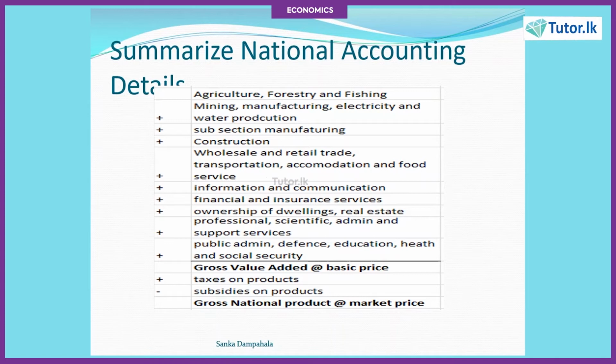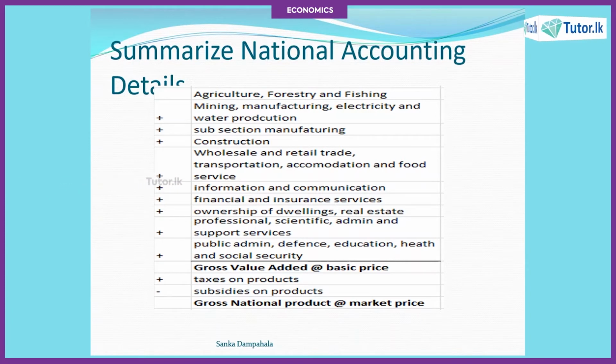If you look, you will see a lot of industries here. You need to keep in mind how you are going to arrive at the gross value added and gross national product. Let us say you have been given the total value of an economy industry wise: agriculture and forestry, mining, manufacturing, electricity, construction, wholesale and retail trade, information and communication, financial and insurance services. So, you have been given the total value of those industries.